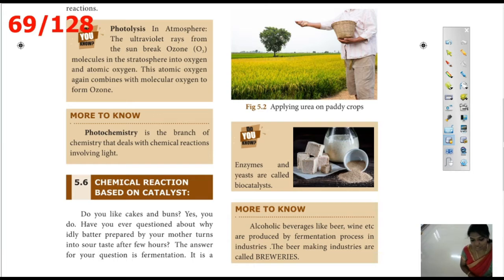Next, we are going to see chemical reactions based on catalysis. What is a catalyst? If A reacts with B, sometimes the reaction will not take place. So we have to put X in the reaction to induce it to form the product. That X is known as a catalyst.